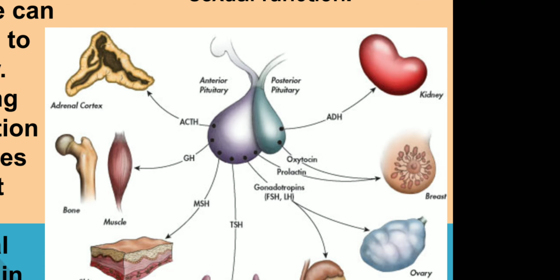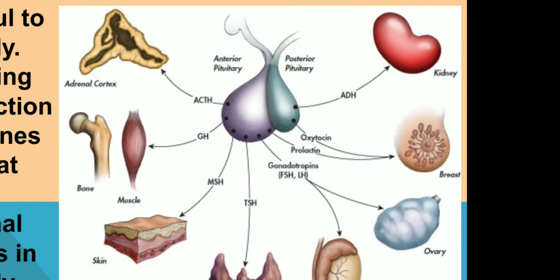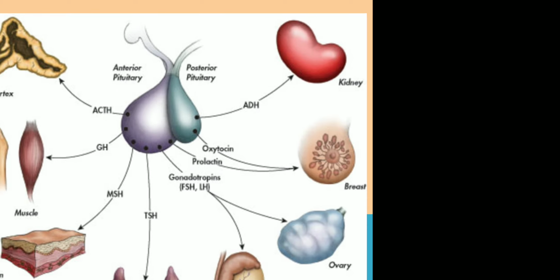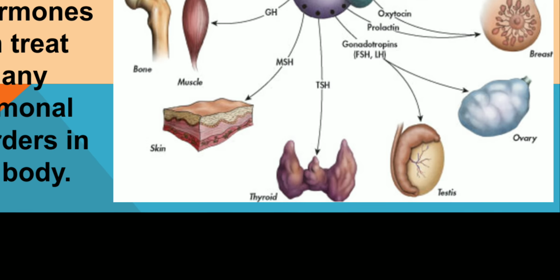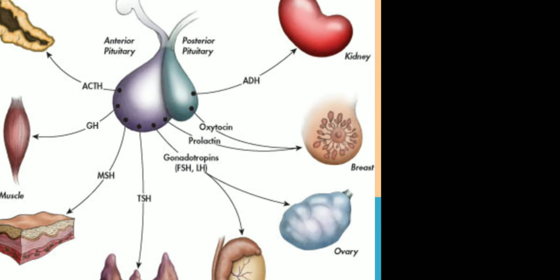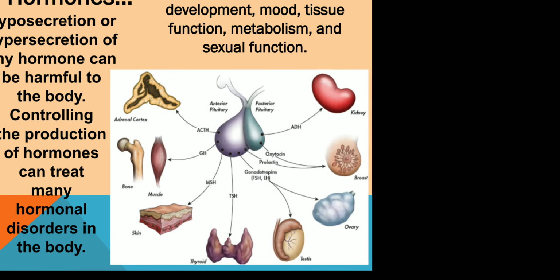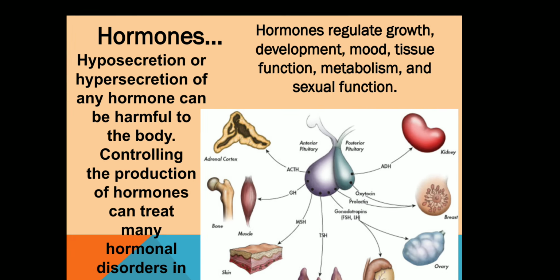TSH is the thyroid stimulating hormone, FSH is follicle stimulating hormone, and LH is luteinizing hormone. So these hormones work properly with their particular body organs.